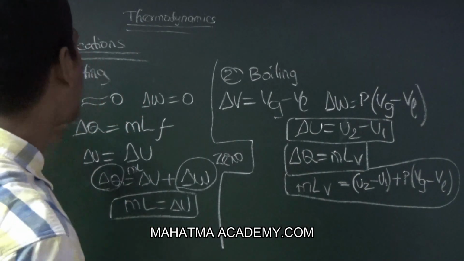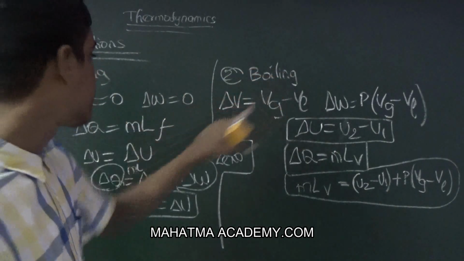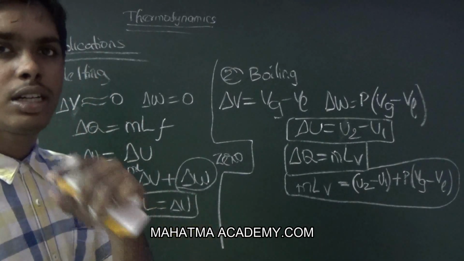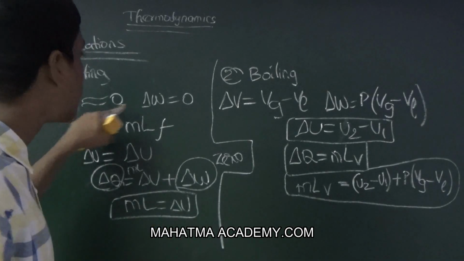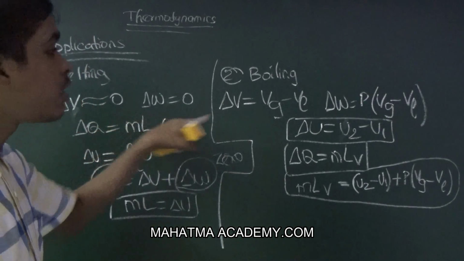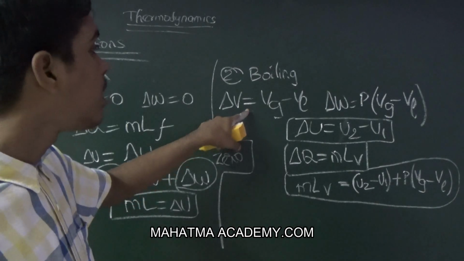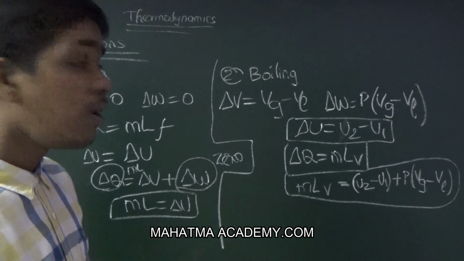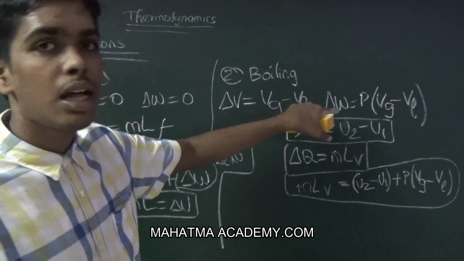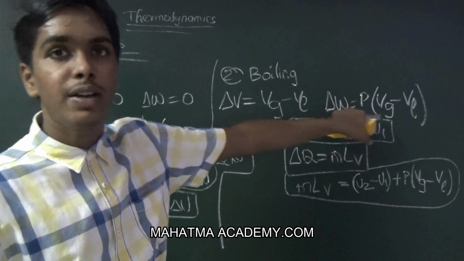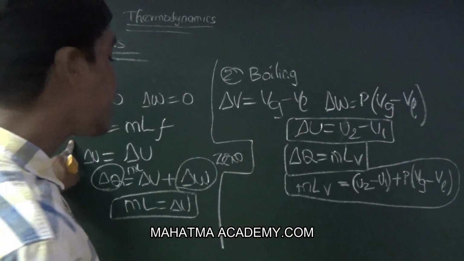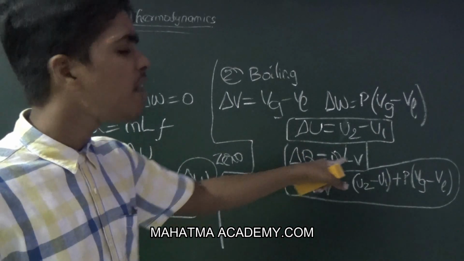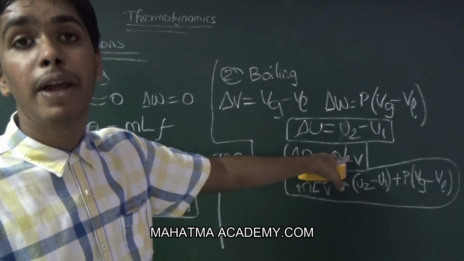Now the applications are the melting and the boiling process. In the melting process, the volume change is very small, nearly 0. So delta W is equal to 0. And in the boiling process, the change in volume is considerable. So delta W is equal to P into Vg minus Vl, and delta Q is equal to mL fusion for melting and mL vaporization for boiling, because here vapors are formed.